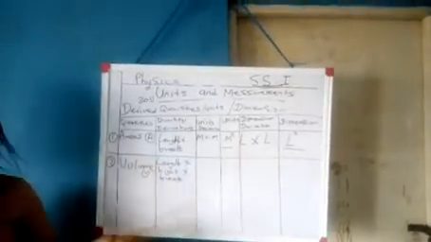And this volume, in simple mathematics, is length times height times breadth. So what do you use to measure length times height times breadth? Meter rule.